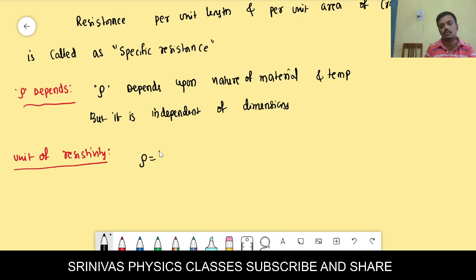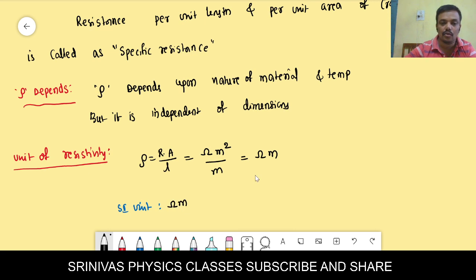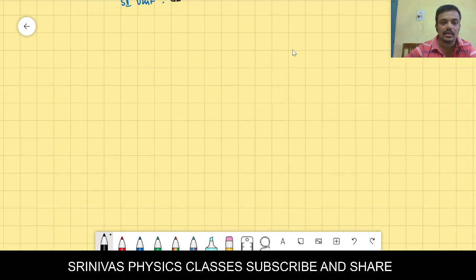Rho is equal to, we have the formula RA by L. R is ohm, area is meter square, length is meter, so that is ohm meter. Ohm meter is the unit. The SI unit is ohm meter, right?